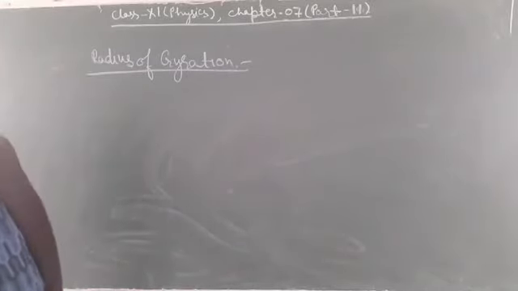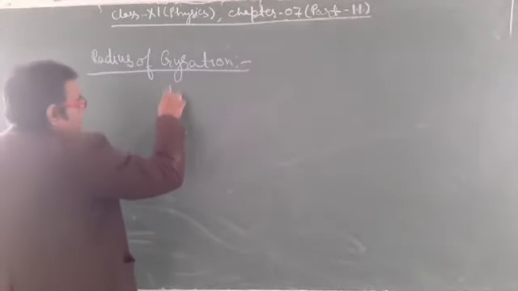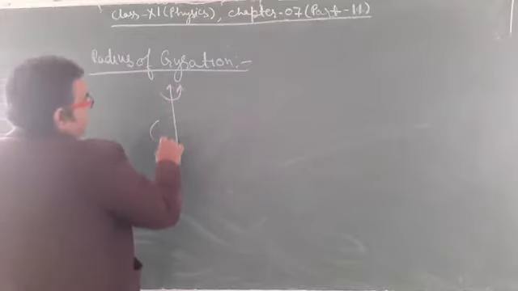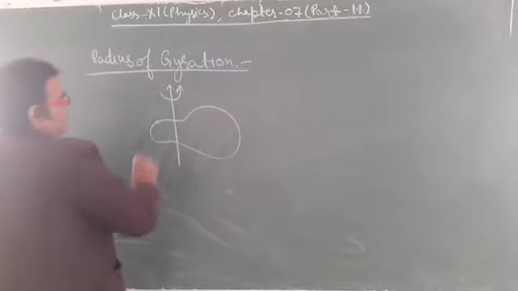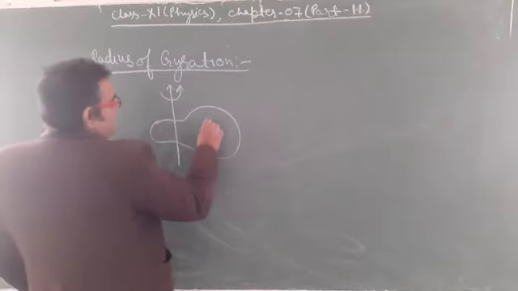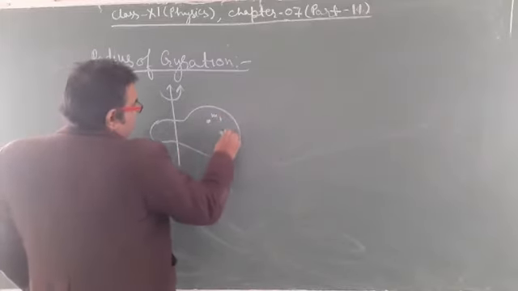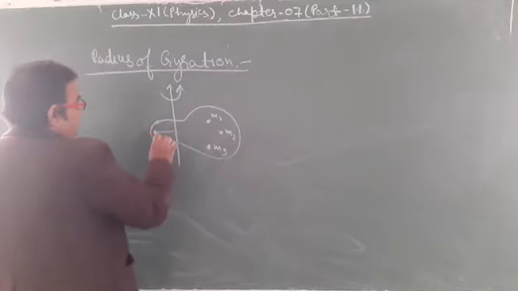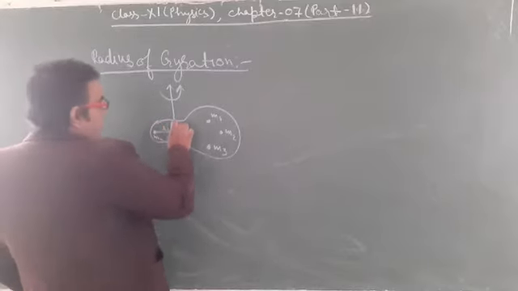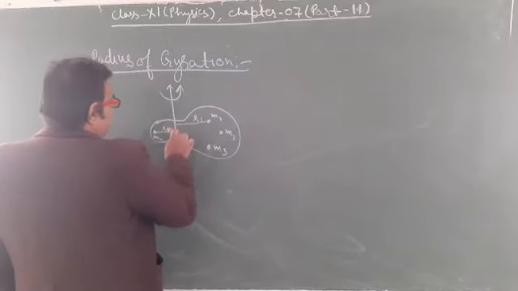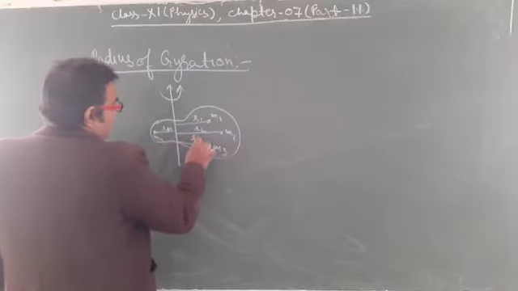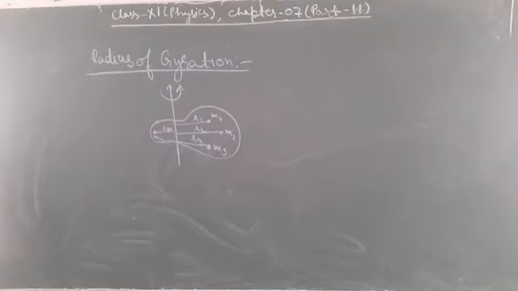Radius of gyration: suppose I am taking a rigid body which is rotating about this axis, and it is constituted of different masses m1, m2, m3 and mn, at distances r1, r2, r3 up to rn.